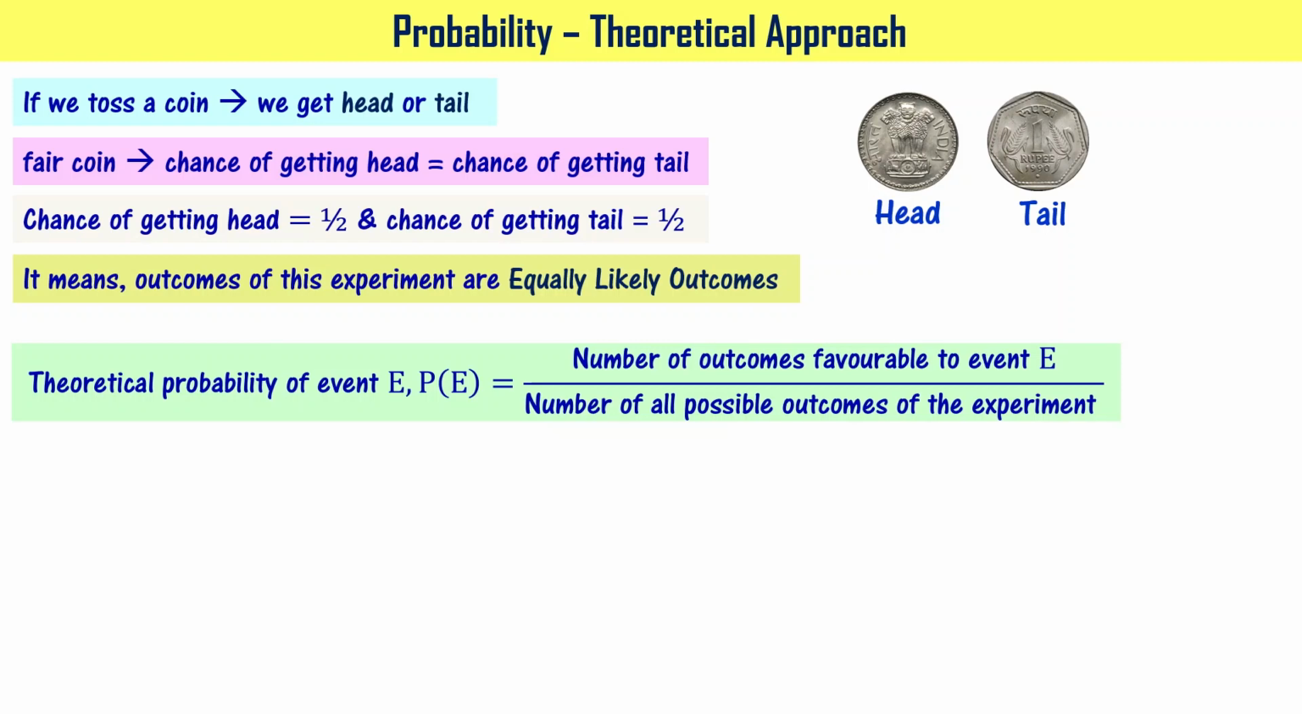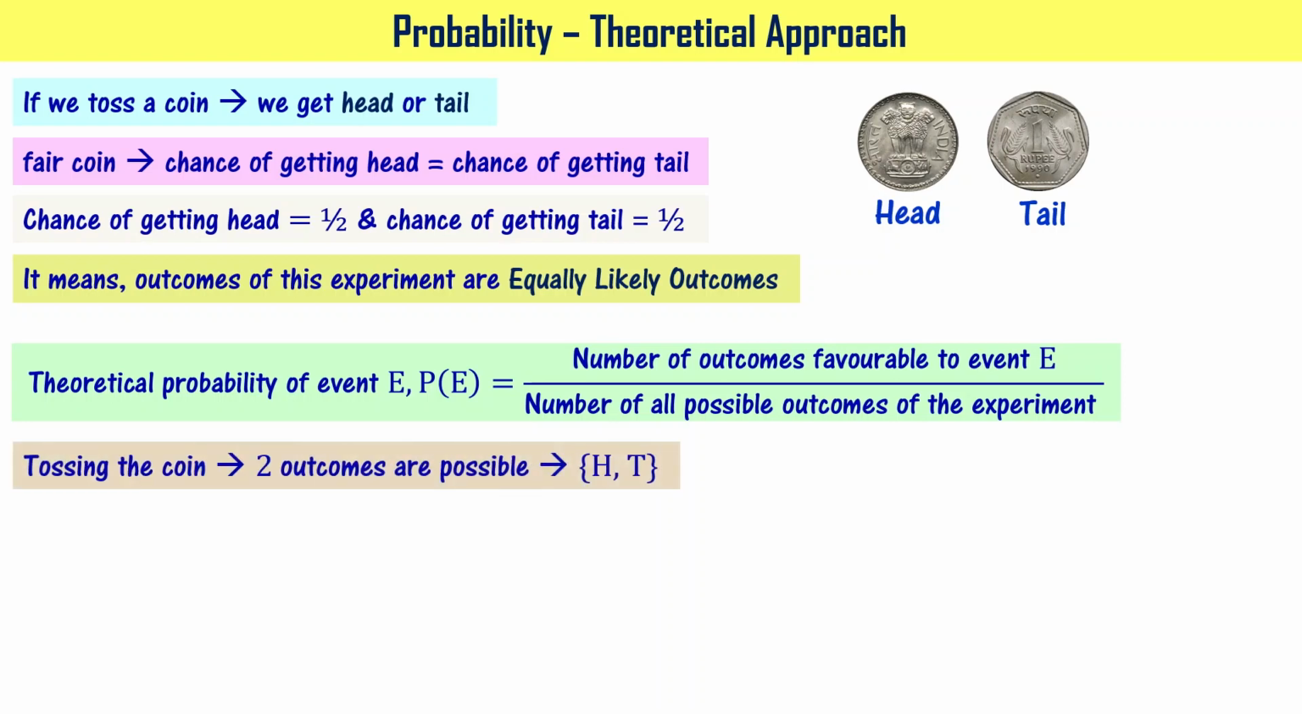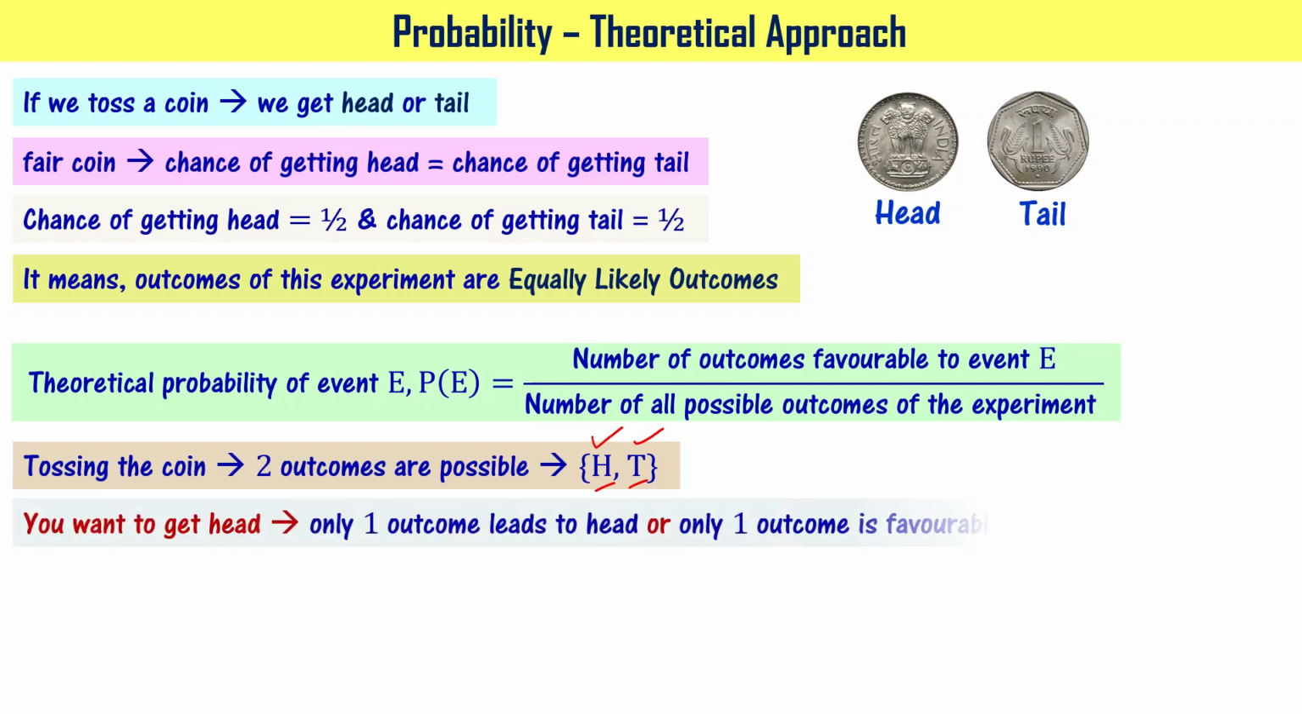So the theoretical probability of event E can now be defined as the number of outcomes favorable to event E divided by the number of all possible outcomes of the experiment. Let's understand this definition. When you toss a coin, two outcomes are possible, right? Either you may get head or tail, right? So the total outcomes possible are head, tail. Let's say that you want to get head. It means the event of your interest is head. In that case, only one outcome leads to head, right? Meaning only this is going to give you head, not the other one, right?